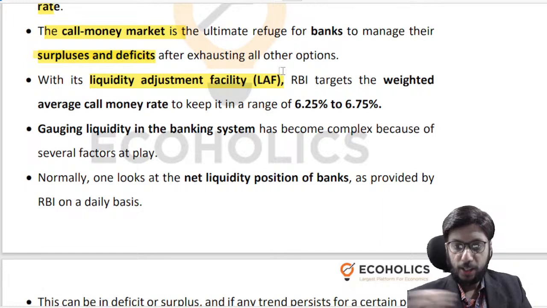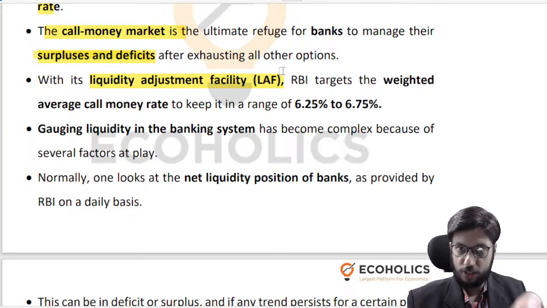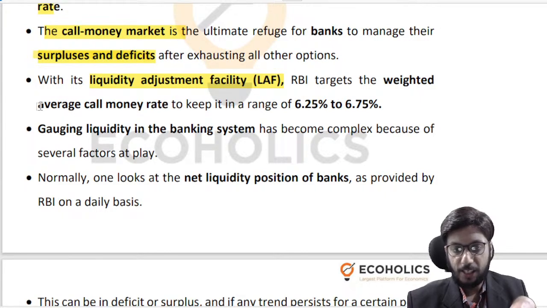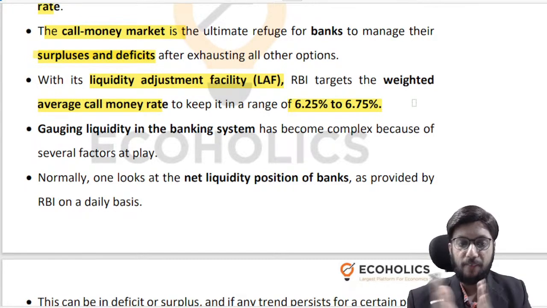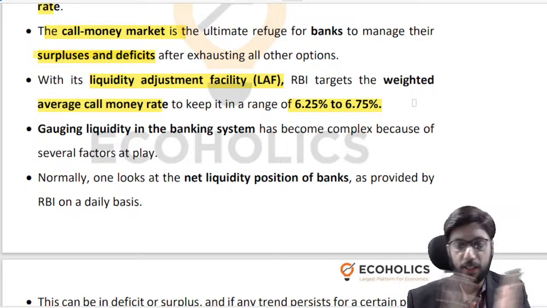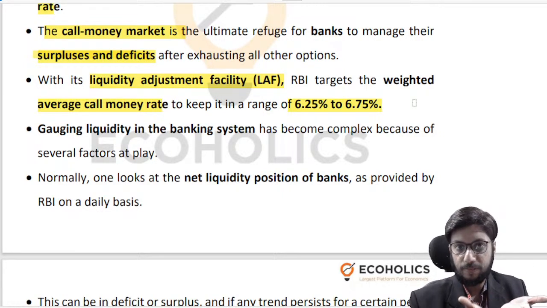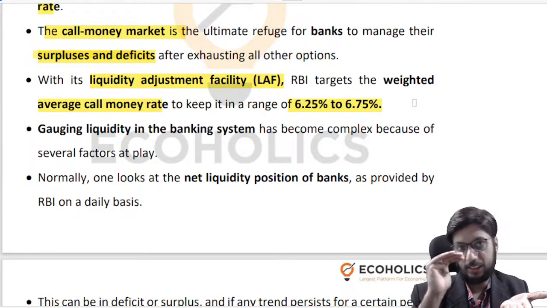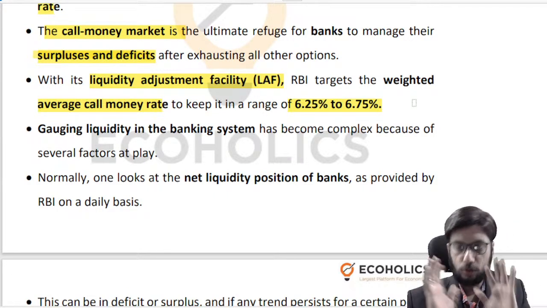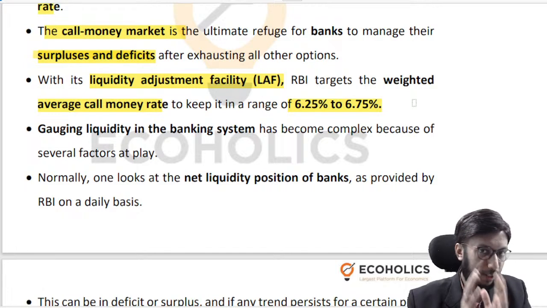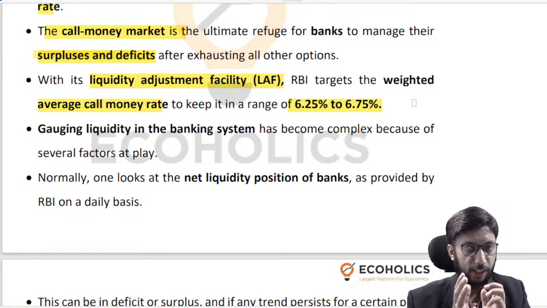Through this liquidity adjustment facility, RBI makes sure that there is enough liquidity in the system, and therefore RBI tries to ensure that the weighted average call rate is in this range. Let's say that the repo rate is 6.5%. We want the weighted average call money rate to be in this band of 6.25%, which is the standing deposit facility rate, and 6.75%, which is the marginal standing facility rate. That is what RBI tries to do: make sure that the liquidity in the system is such that the weighted average call rate is in that band. What is weighted average call rate?